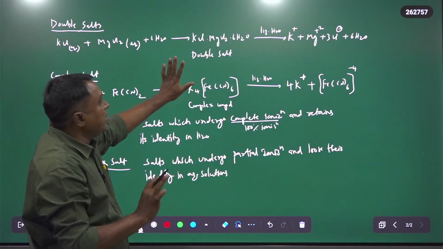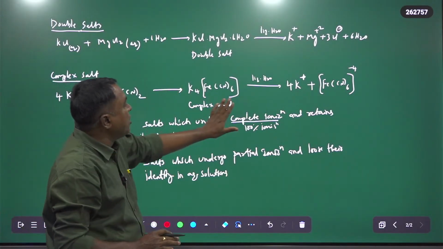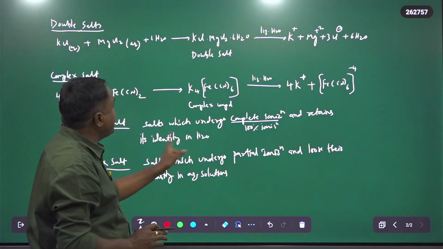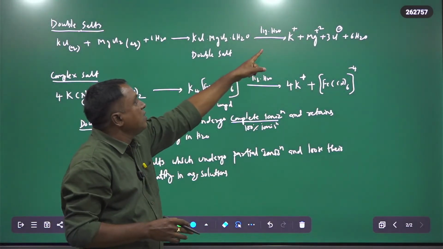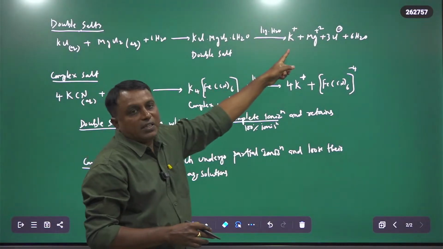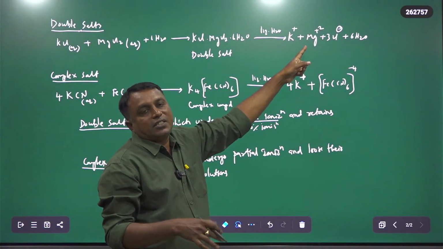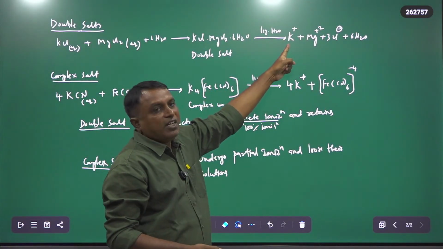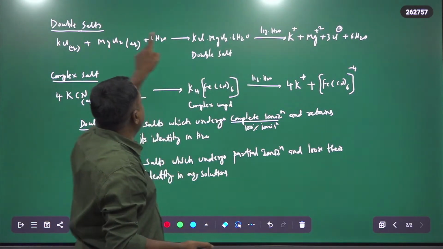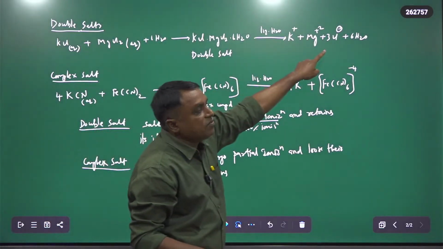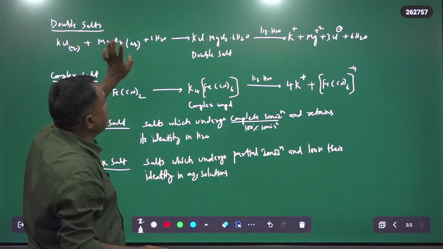So that is the difference. Therefore, it undergoes complete ionization, and by that it retains its identity in water. After adding water, the same double salt retains its characteristics, because it has K+, Mg2+ and Cl- just as before.